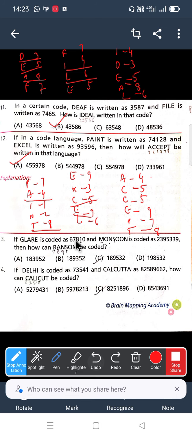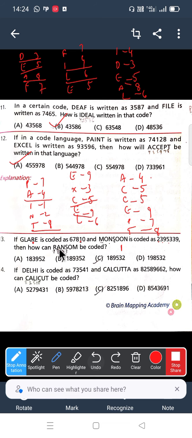Now the 13th one. If GLARE is coded as 67810, MONSOON is coded as 2395339, then how can RANSOM be coded? Now directly we can write here, children. R means, from GLARE, the fourth letter is R. That means here the fourth digit is 1. For R you can give 1.